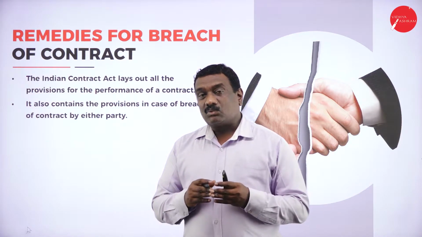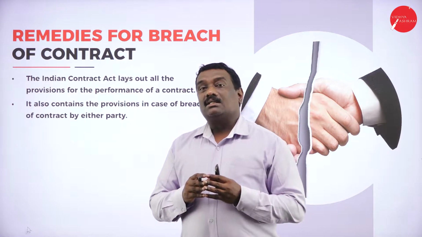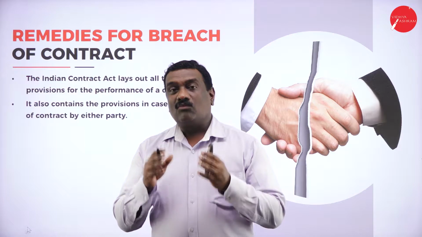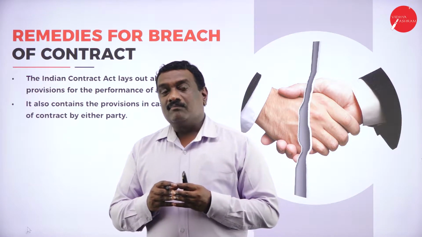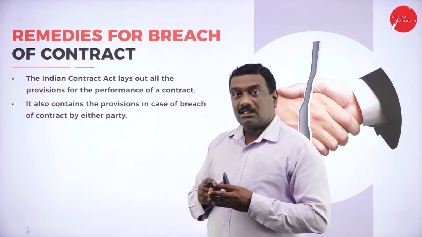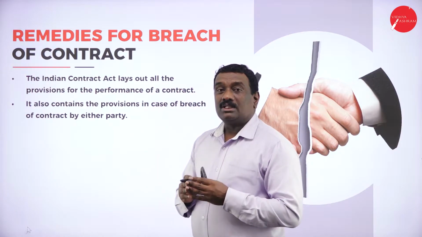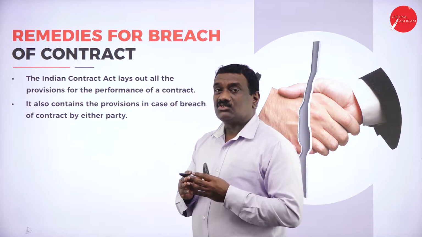So in this case, what happens? The other party who is under loss, who is suffering because of no fault of his own but because of the fault of the other party, should get some compensation. So what are the remedies for it?